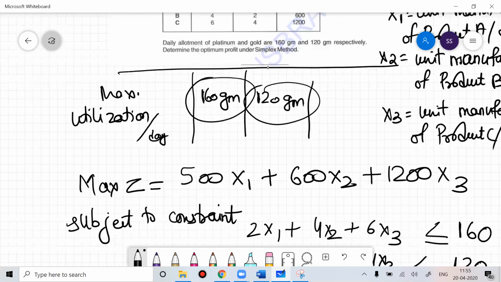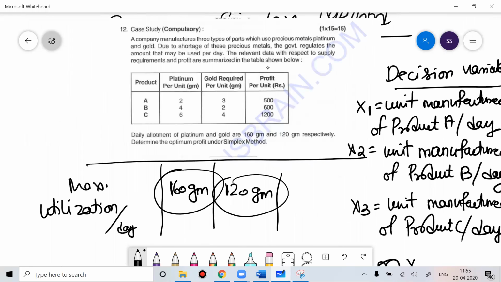Shruti, that is given in the problem, in the last line: daily requirement of platinum and gold are 160 gram and 120 gram. Because the government knows that platinum and gold are precious metals, you cannot use them the way you want to. You're not shooting for a KGF movie, so you cannot use as much gold as you can. Due to the shortage of these precious metals, the government regulates the amount you can use per day, and the daily allotment of platinum and gold is given to you.